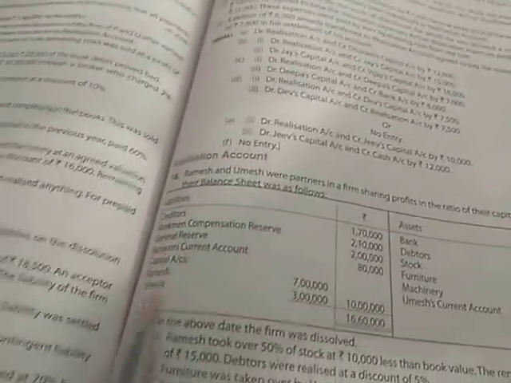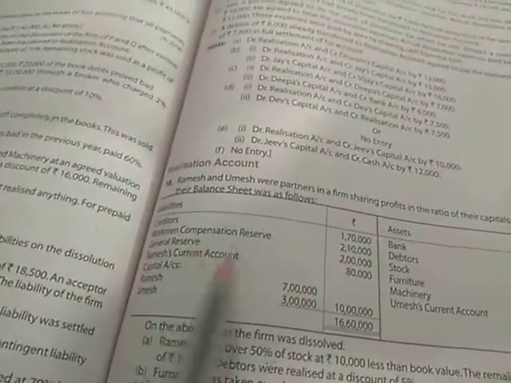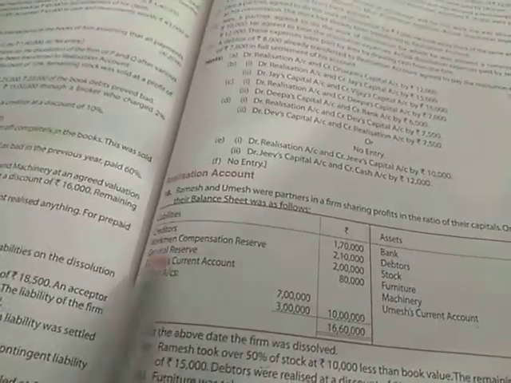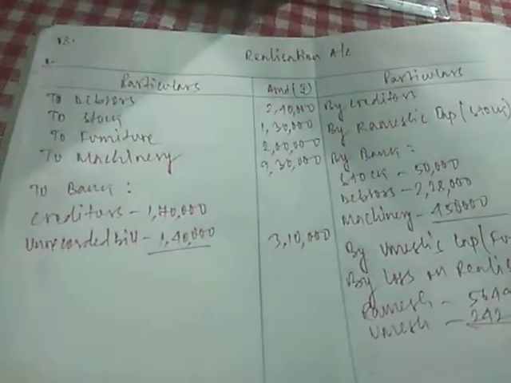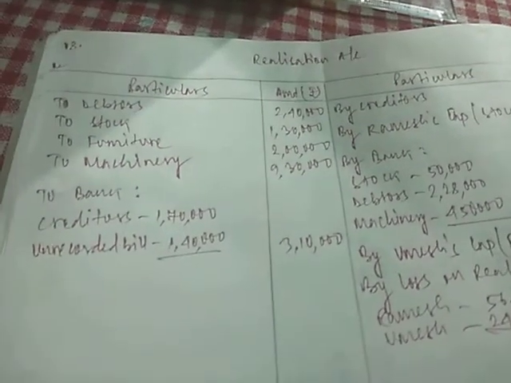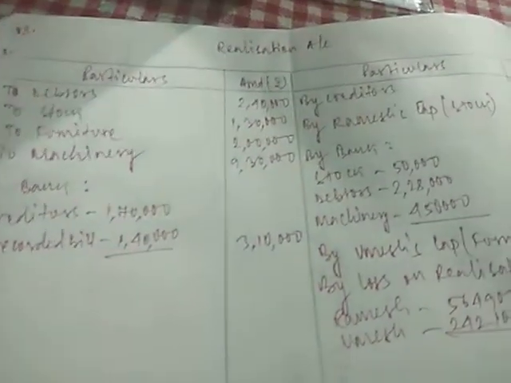Apart from these items, all the other liabilities will be transferred. So here we can see capital, current account, reserve, general reserve, workmen compensation reserve. Apart from these, only one liability is there, that is creditors 1,70,000. So we will transfer it by creditors 1,70,000. So our balance sheet purpose is mainly over with realization account. We have transferred all the necessary items from the balance sheet to the realization account.